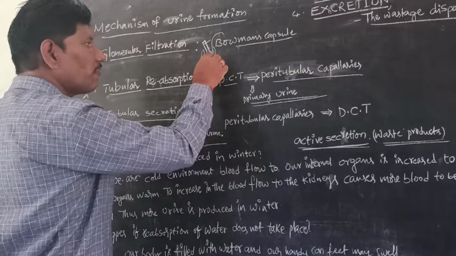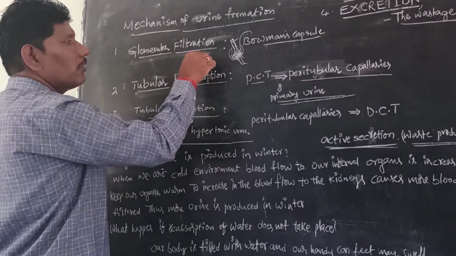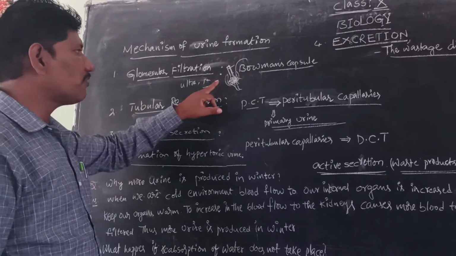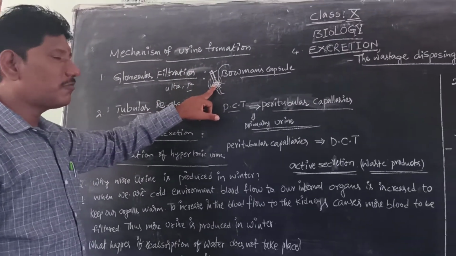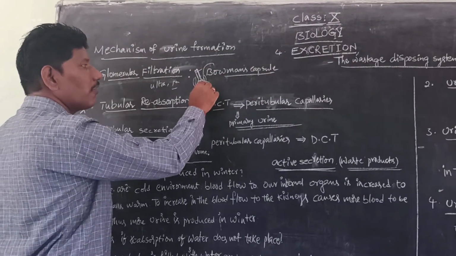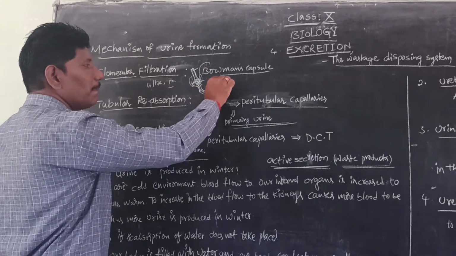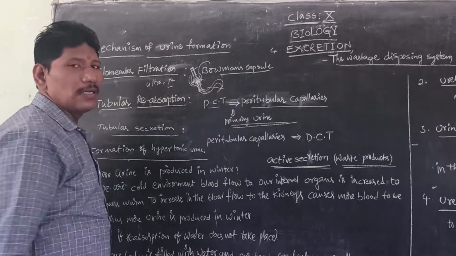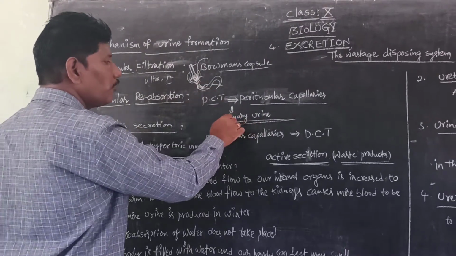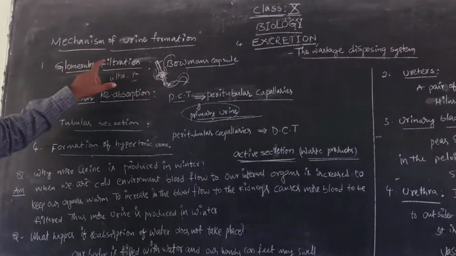Here the filtration takes place, but this filtration is called ultrafiltration or pressure filtration. Because of this pressure exerted, it is called pressure filtration or ultrafiltration. Why? Because the blood cells are retained and only the fluid portion is sent out. This portion is called the PCT. The formation of this part is called primary urine. So the first part is glomerular filtration.